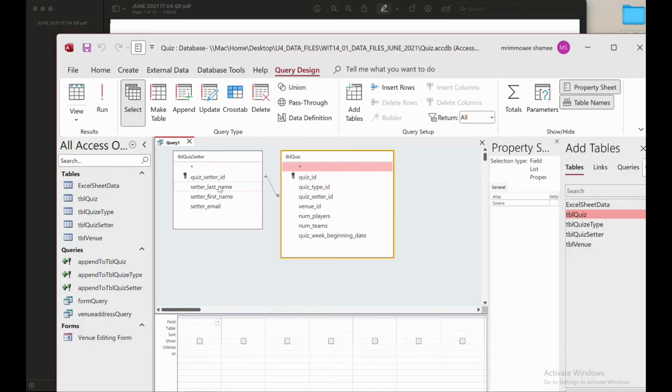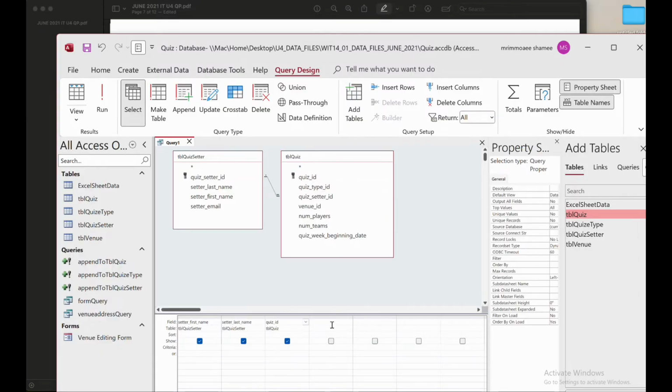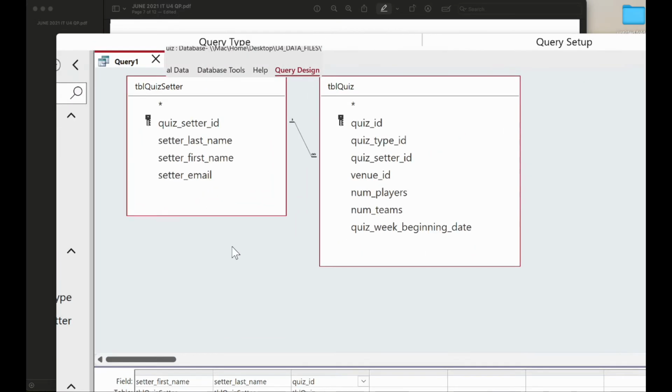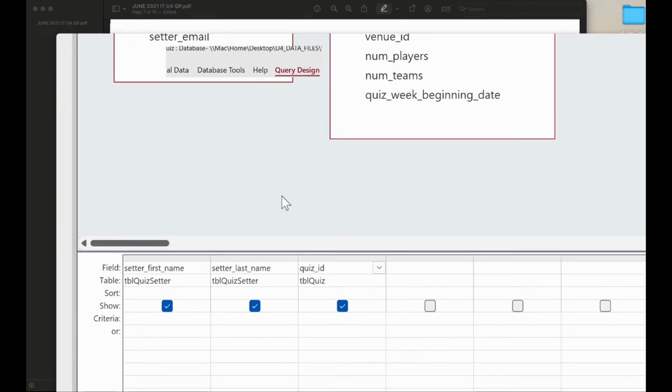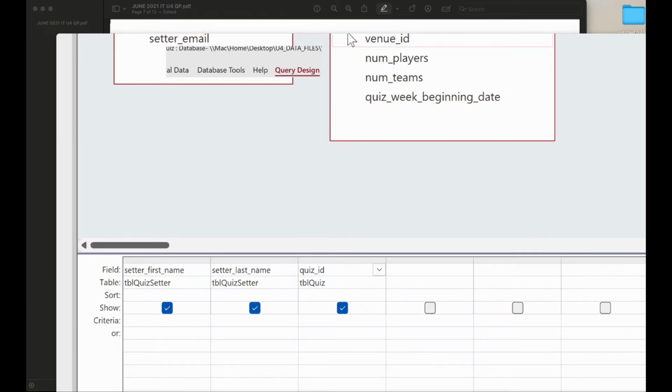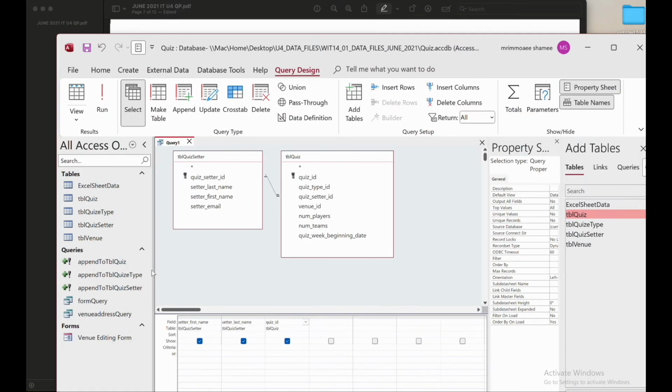Then they say that they want to see the full name. So first of all I want to add the first name, then the last name. Then I want to add the quiz ID. So it looks like this. So I have the setter first name, last name and the quiz ID. So if I want to view it, so if I want to see this,